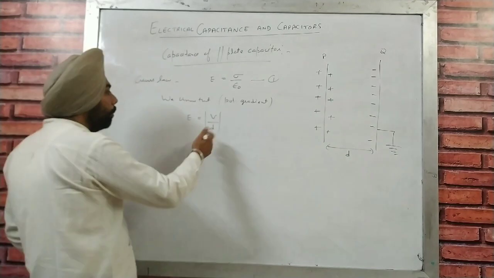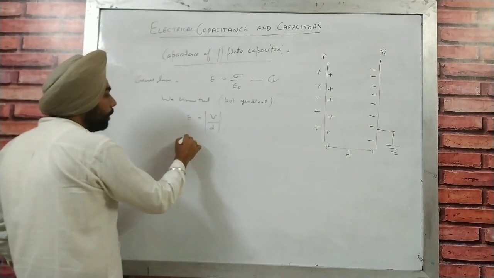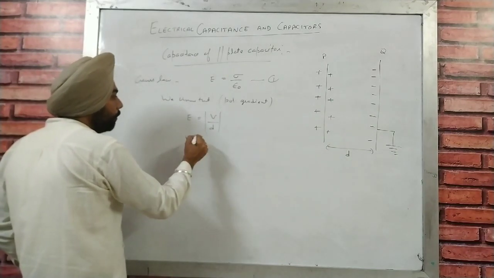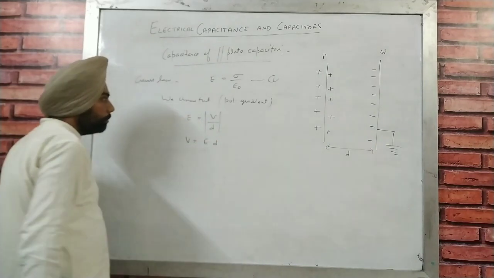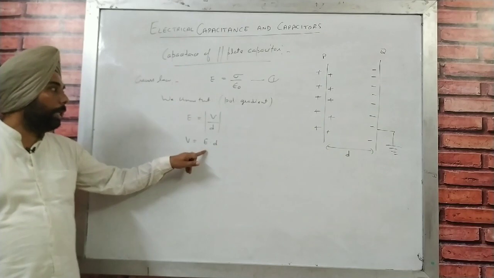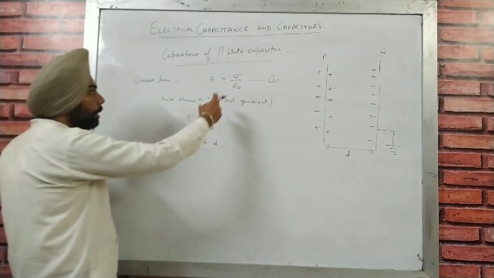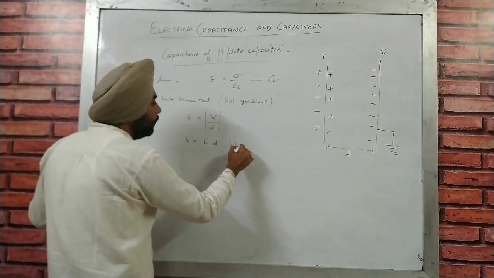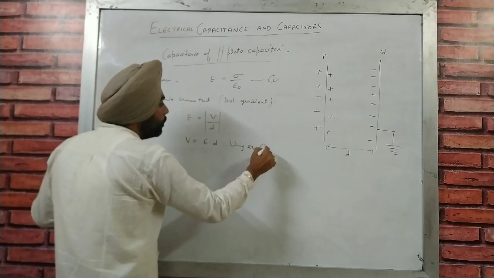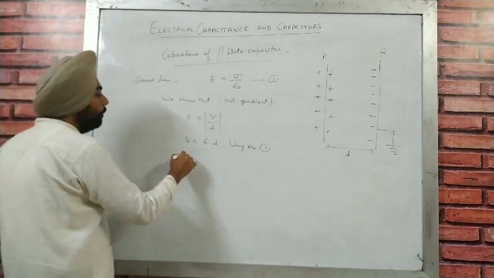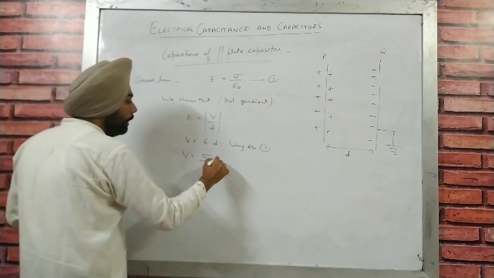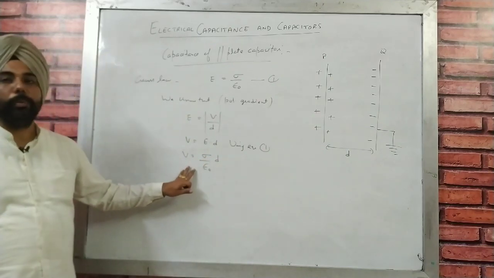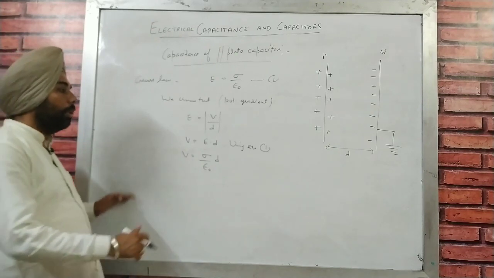So from here we have V is equal to E into D, and now we can replace that E by equation 1. So using equation 1, the value of E is sigma upon epsilon naught, so V is sigma upon epsilon naught into D. Now that is the new formula.